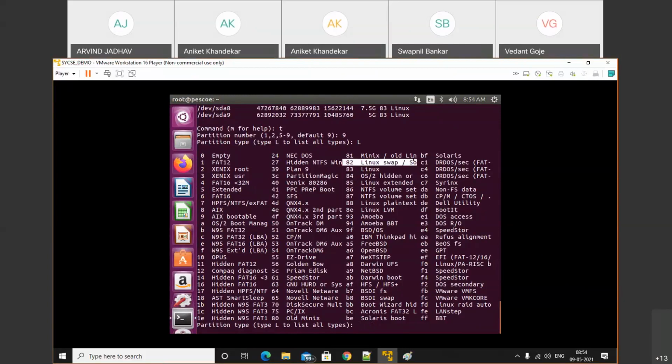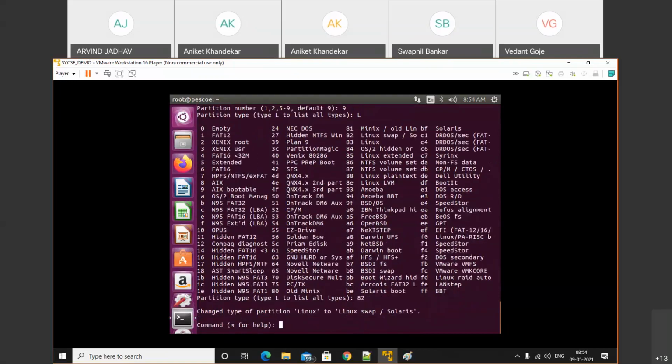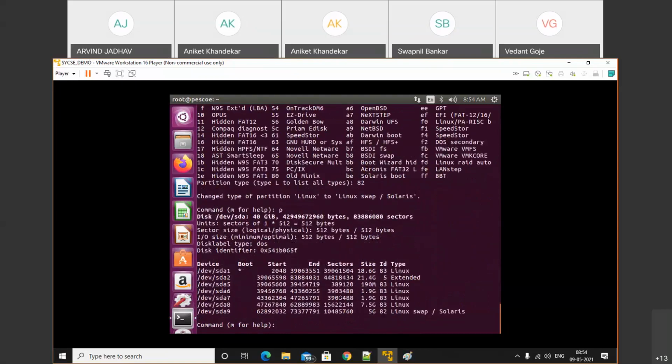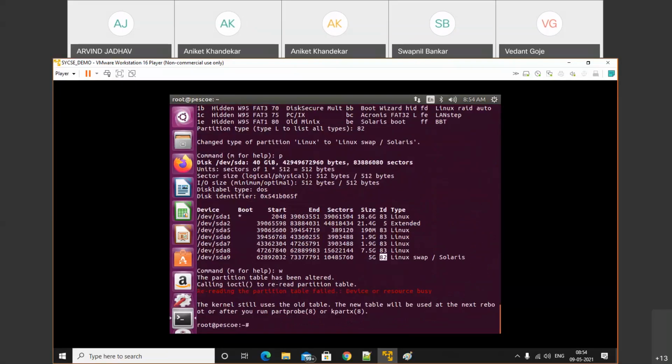Whenever we create a partition, press T to change the type. Press T to change the type. And the Linux swap partition is 82. Make a note of that. So now here I will use 82. Now check out, press P. See, the last partition is a swap partition and the ID number is 82. After that, write the partition table.